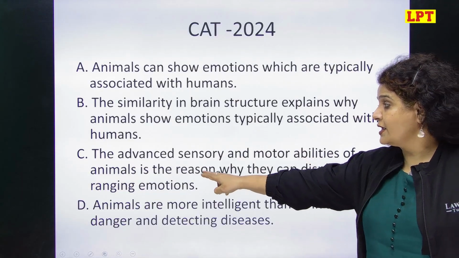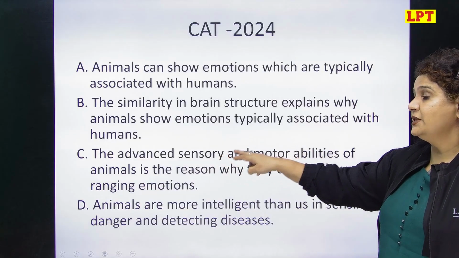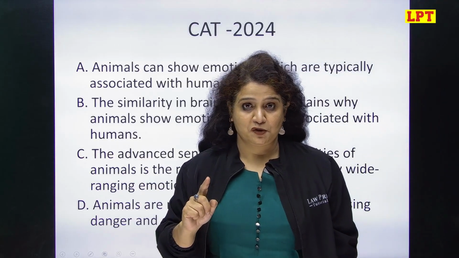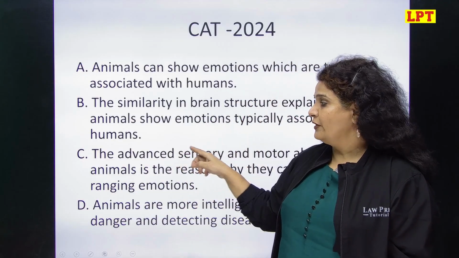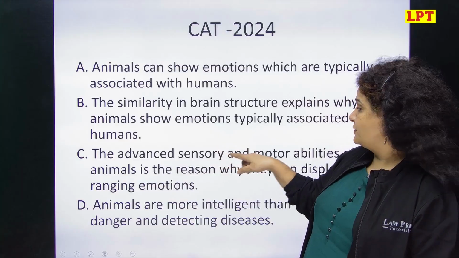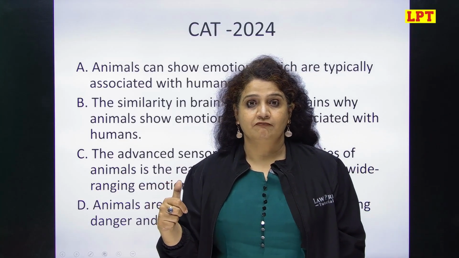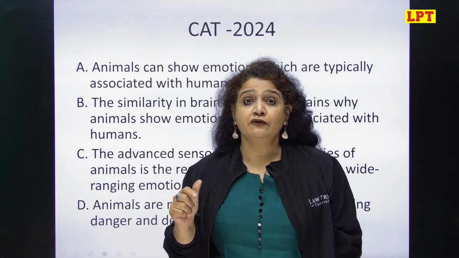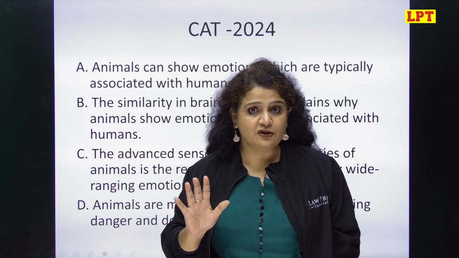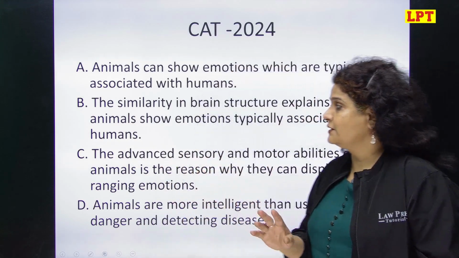And this option says sensory and motor ability is the reason why they feel wide-ranging emotion. The reason for wide-ranging emotion is different and the effect of sensory and motor ability is different. So that is clearly reversing the cause and effect logic. Be wary of it. This is a very common trap which the examiner gives you.